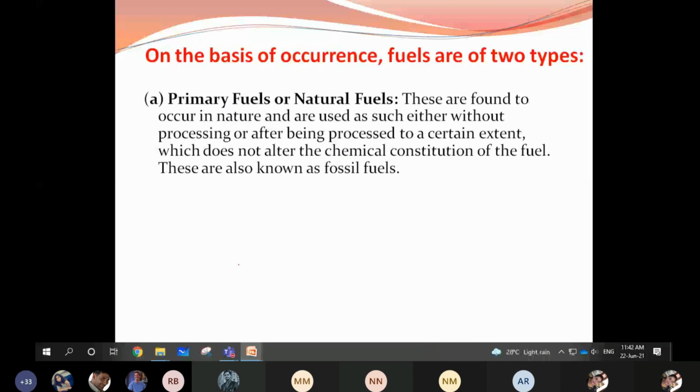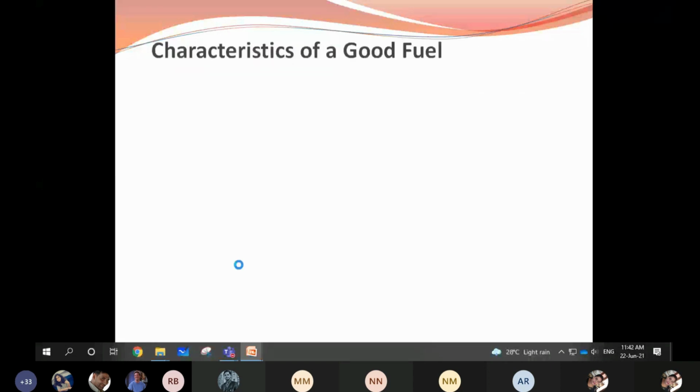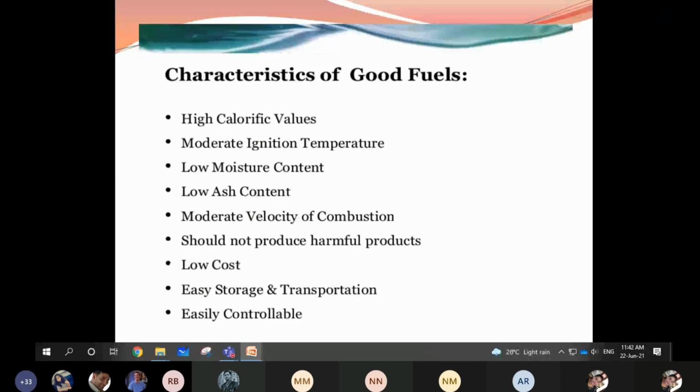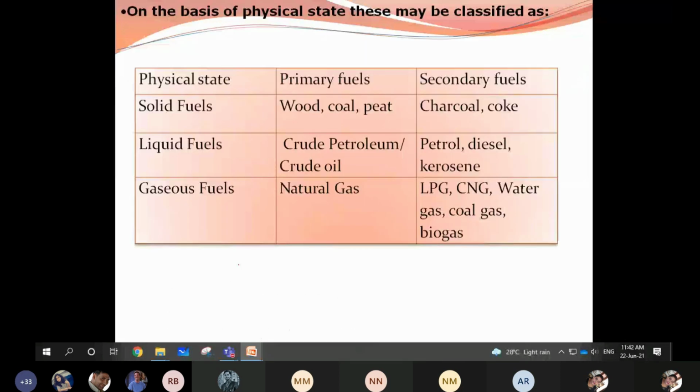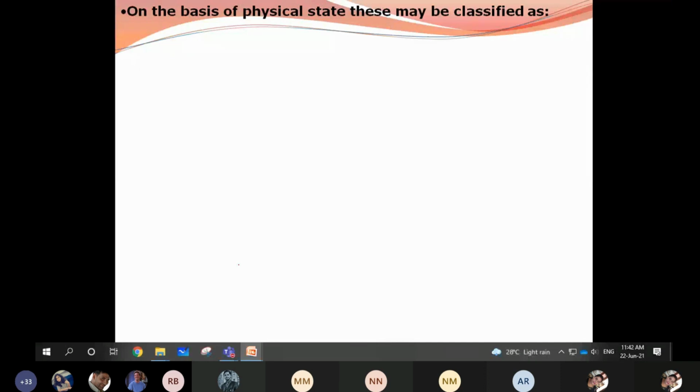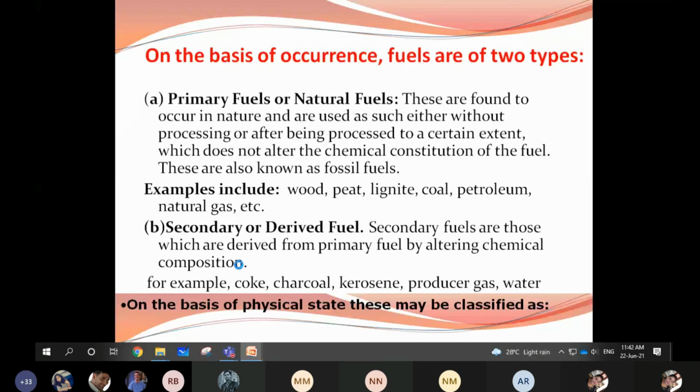What are secondary fuels? Secondary fuels are those which are derived from the primary fuels, by altering the chemical composition. You can see here, this is the chemical composition. They are called derived fuels.